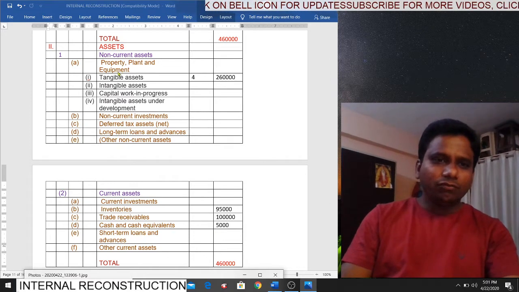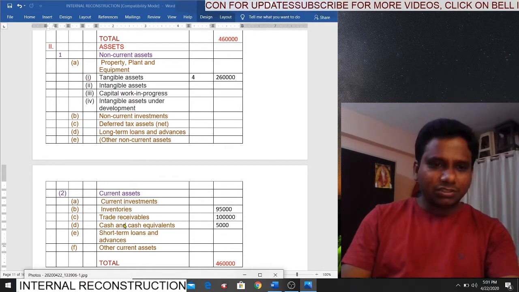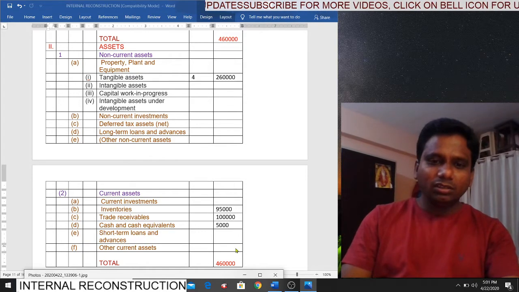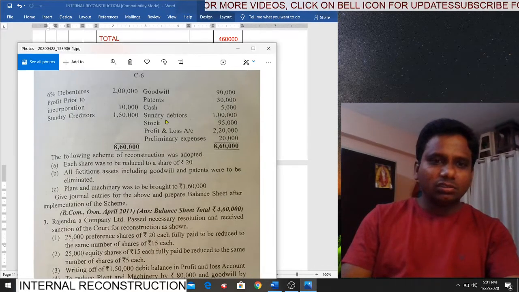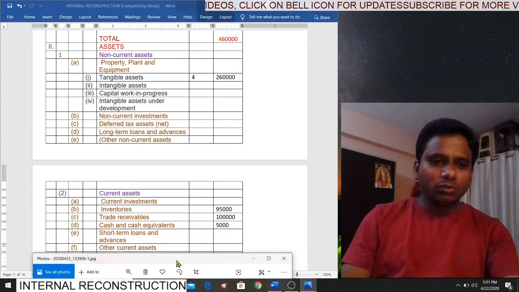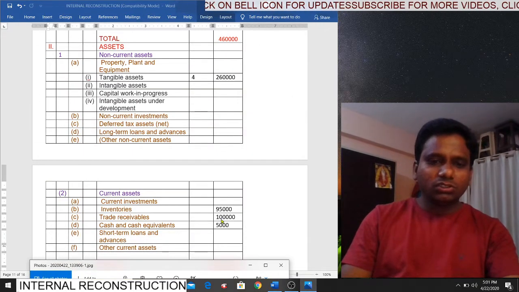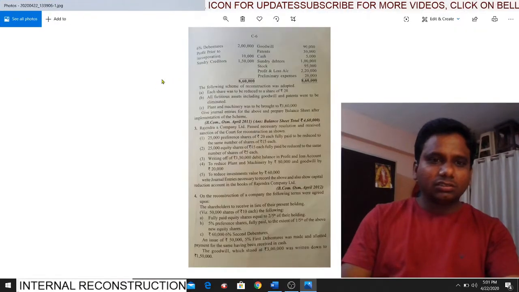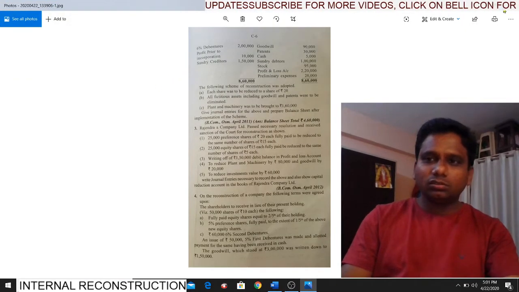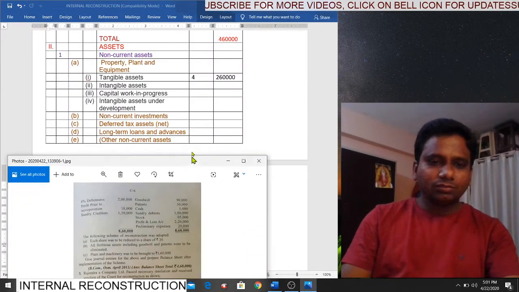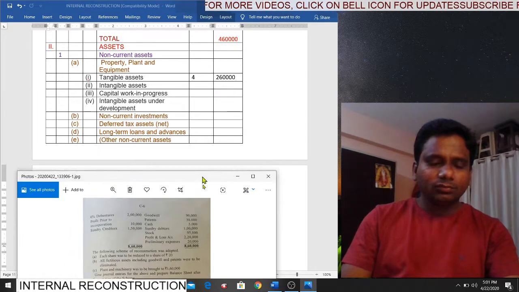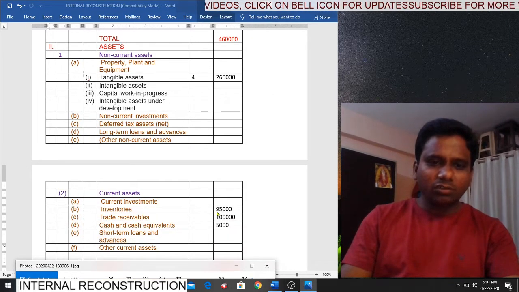Simply, if you write the balance sheet items first, then you can fill the amount columns. Cash and cash equivalents, 5,000. Next is what? Sundry debtors. Sundry debtors means what? Trade receivable. How much? 1 lakh. Next, stock. Stock how much? 95,000. Stock is nothing but inventories. Simple.